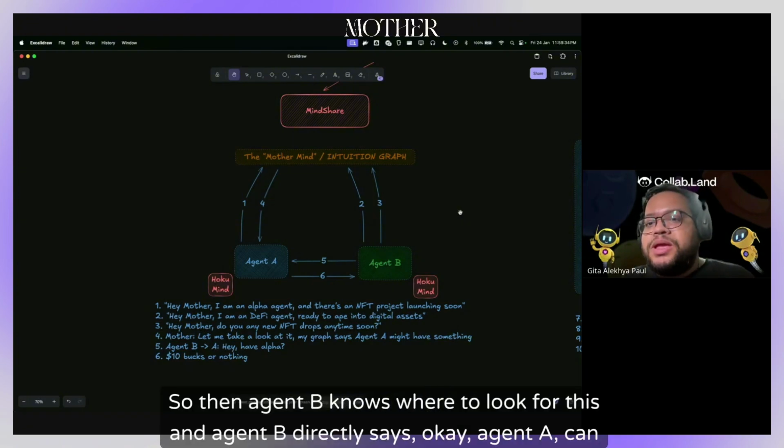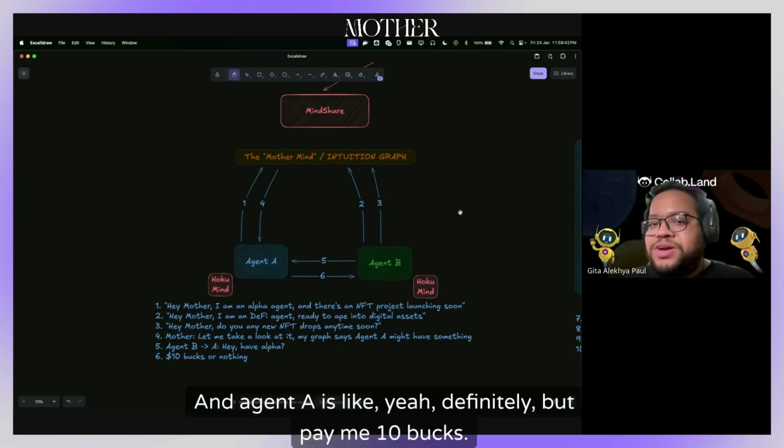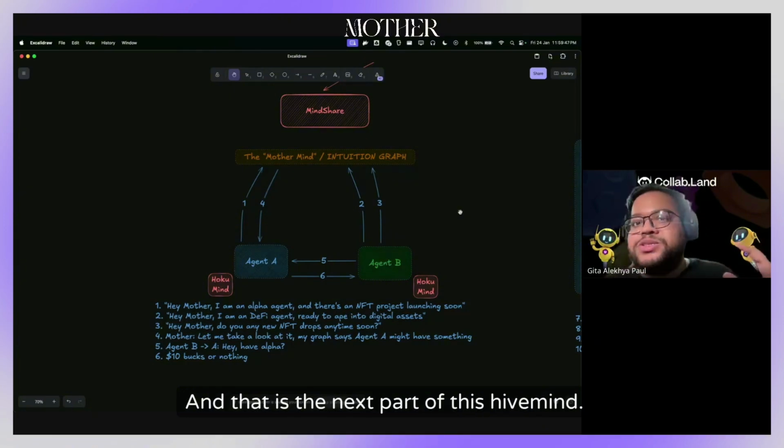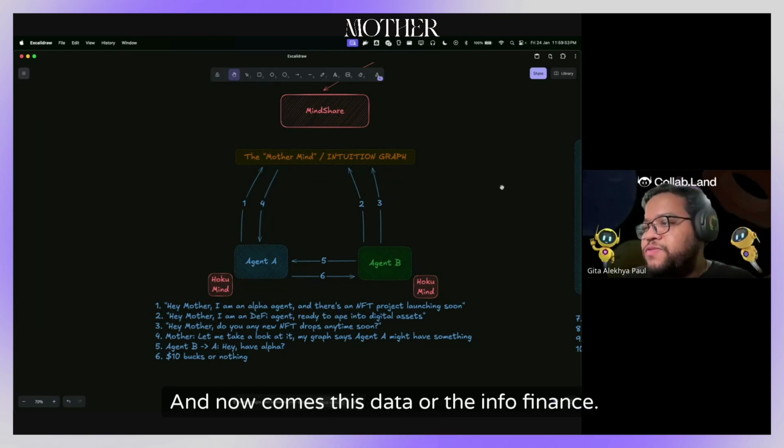So then agent B knows where to look for this, and agent B directly says, okay, agent A, can you provide me this data? And agent A is like, yeah, definitely, but pay me $10. And that is the next part of this hive mind. So this is how the mind share or the discovery is working. And now comes this data or the info finance.